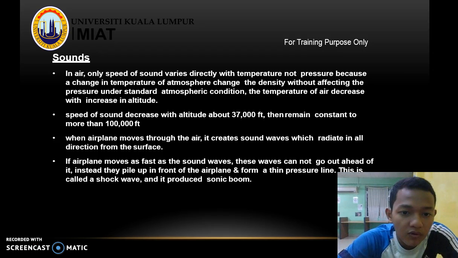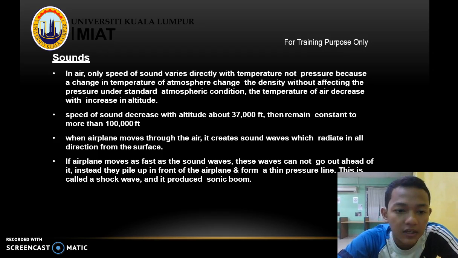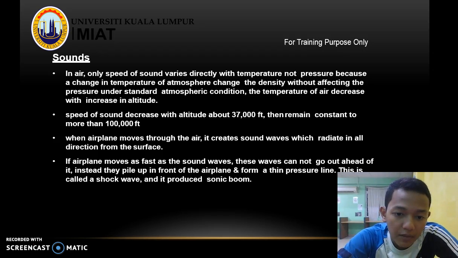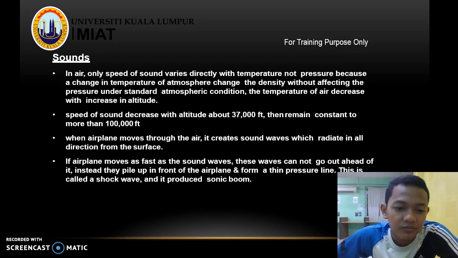When an airplane moves through the air, it creates sound waves which radiate in all directions from the surface. If the airplane moves as fast as the sound waves, these waves cannot go out ahead of it. Instead, they pile up in front of the airplane and form a thin pressure line. This is called a shock wave, and it produces a sonic boom.